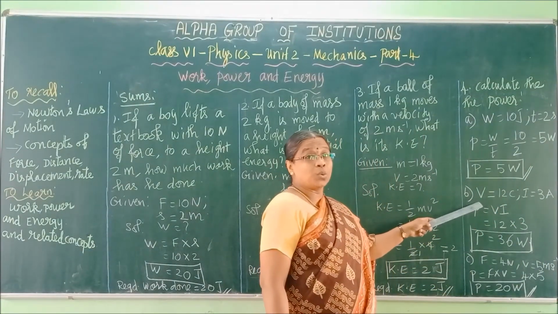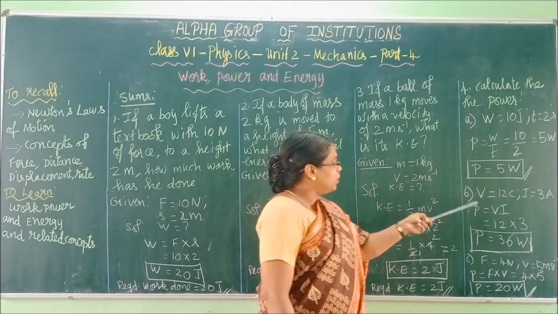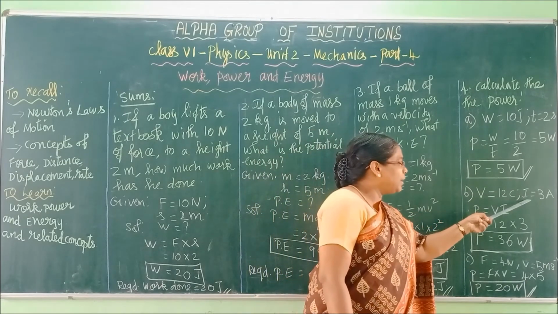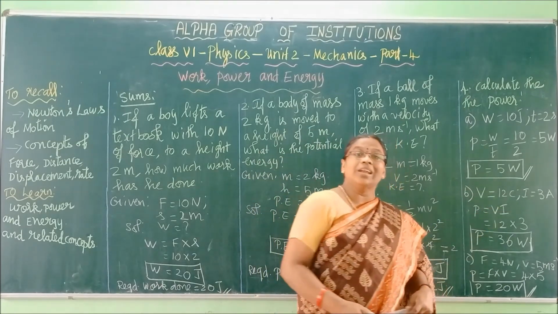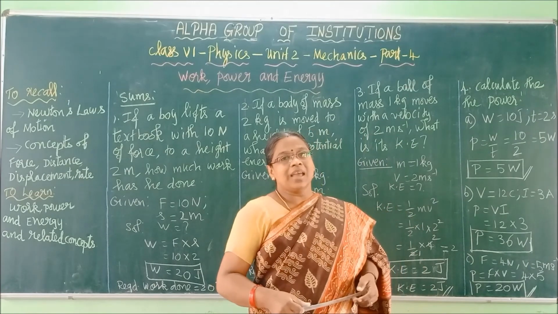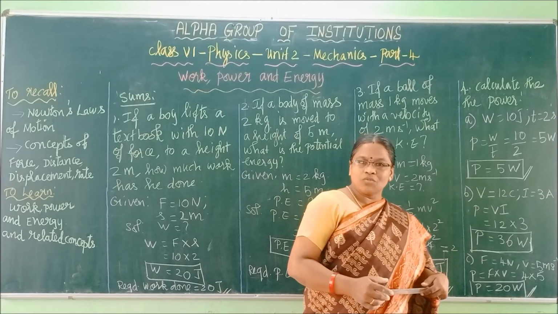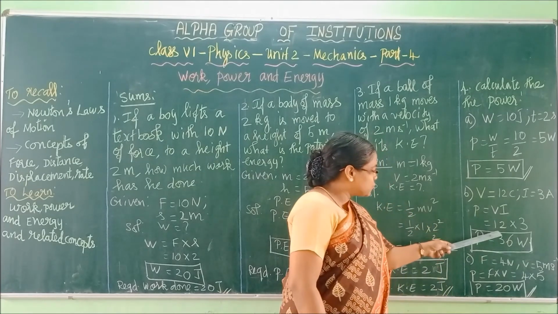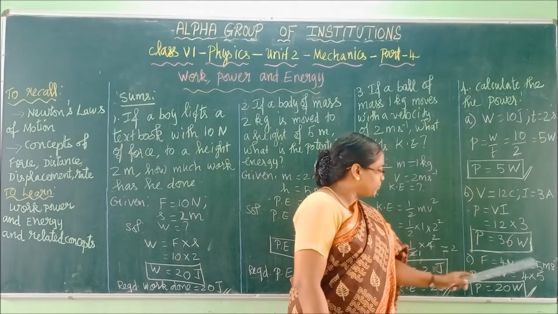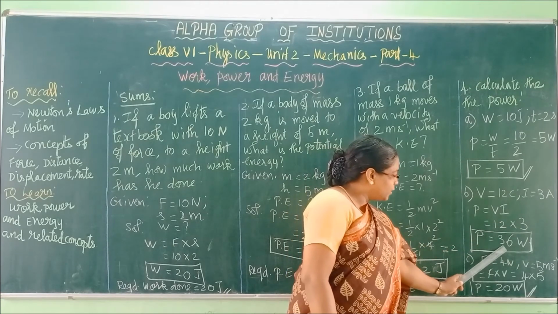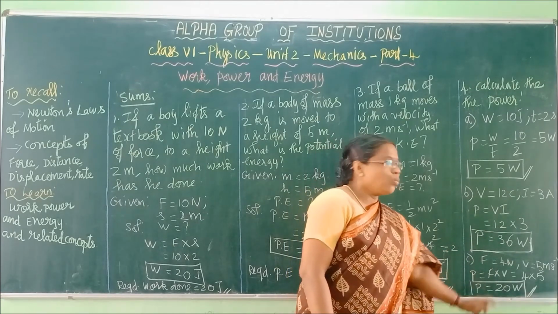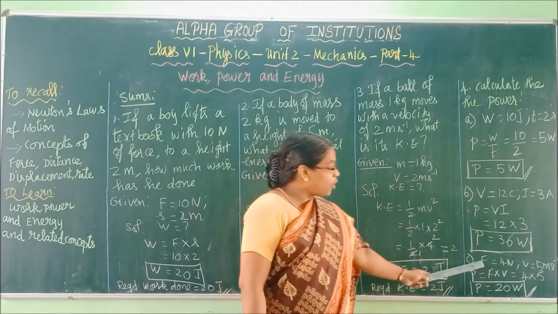Okay. In the second case I have written, what is this? Voltage. This V is voltage. Voltage is 12 volts. Current I is 3 ampere. Current symbol is I. So what is power? P is equal to VI. That is the formula we learned. So V is 12, I is 3 here. 12 into 3 is 36. What is the unit of power? Watt, right?